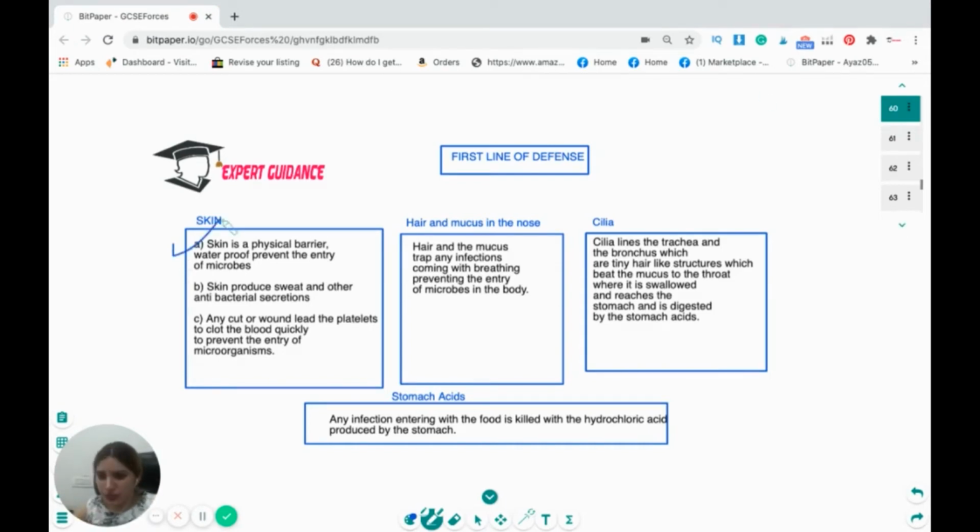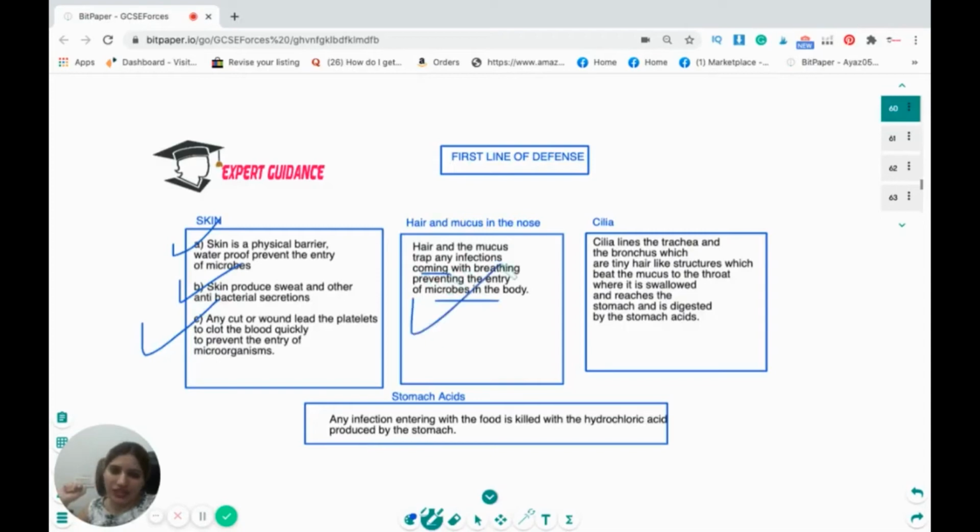It is waterproof. It prevents the entry of microorganisms. The skin produces sweat and other antibacterial secretions. Any cut or wound leads the platelets to clot the blood quickly to prevent the entry of microorganisms. There are hair and mucus in the respiratory tract that trap any infections coming with breathing and prevent the microbes